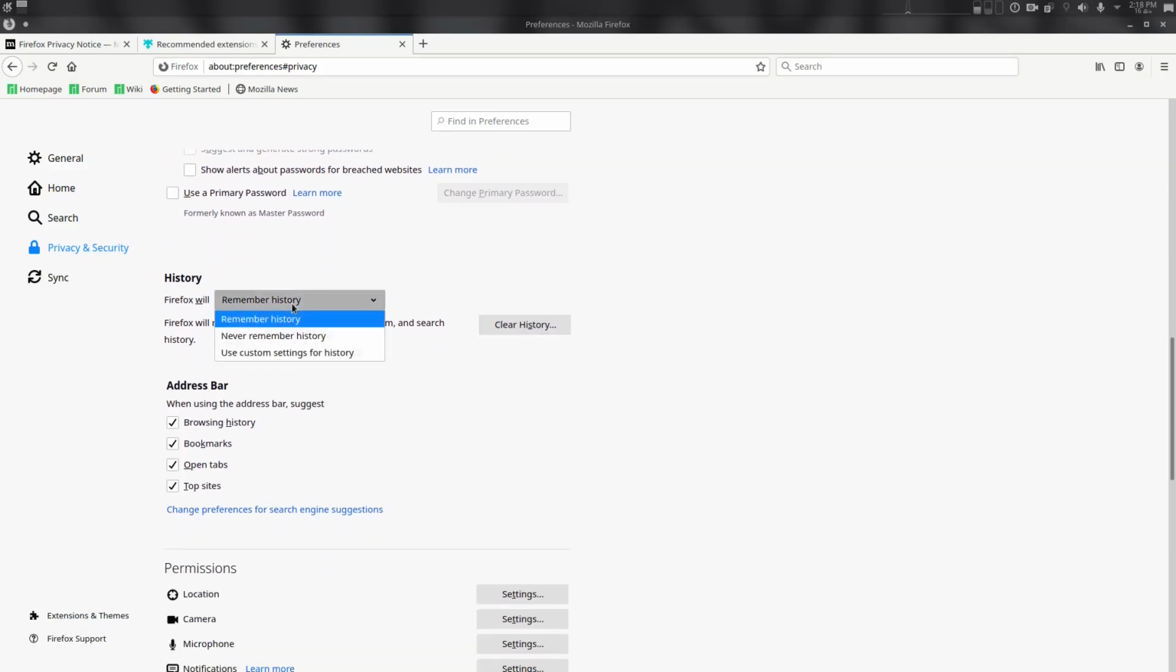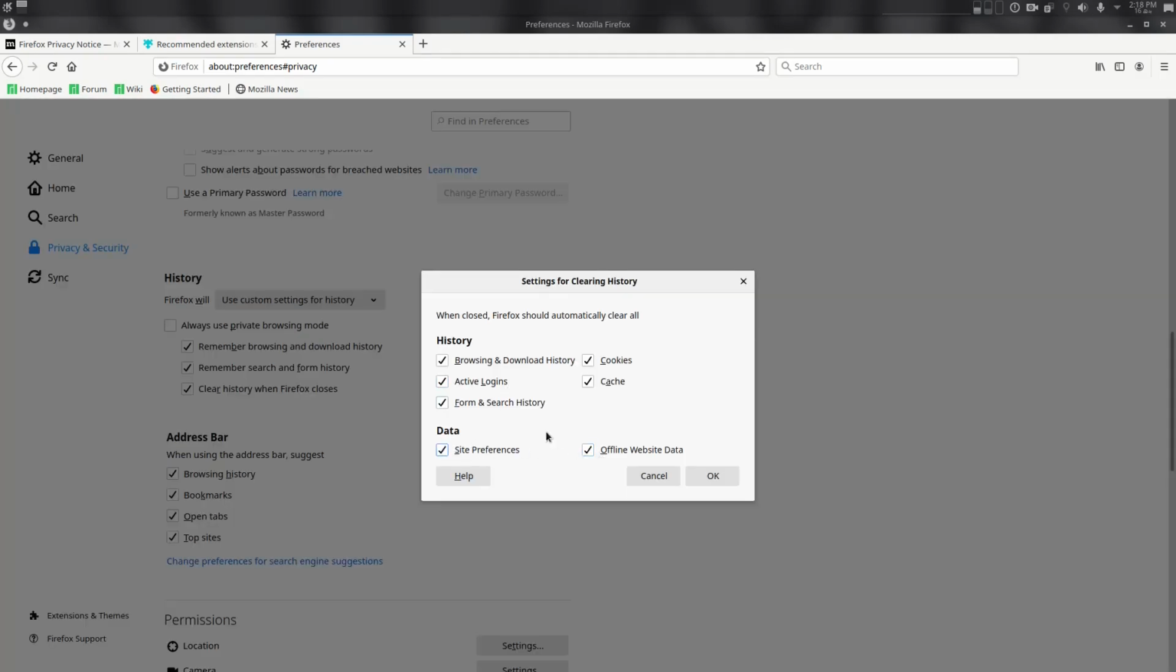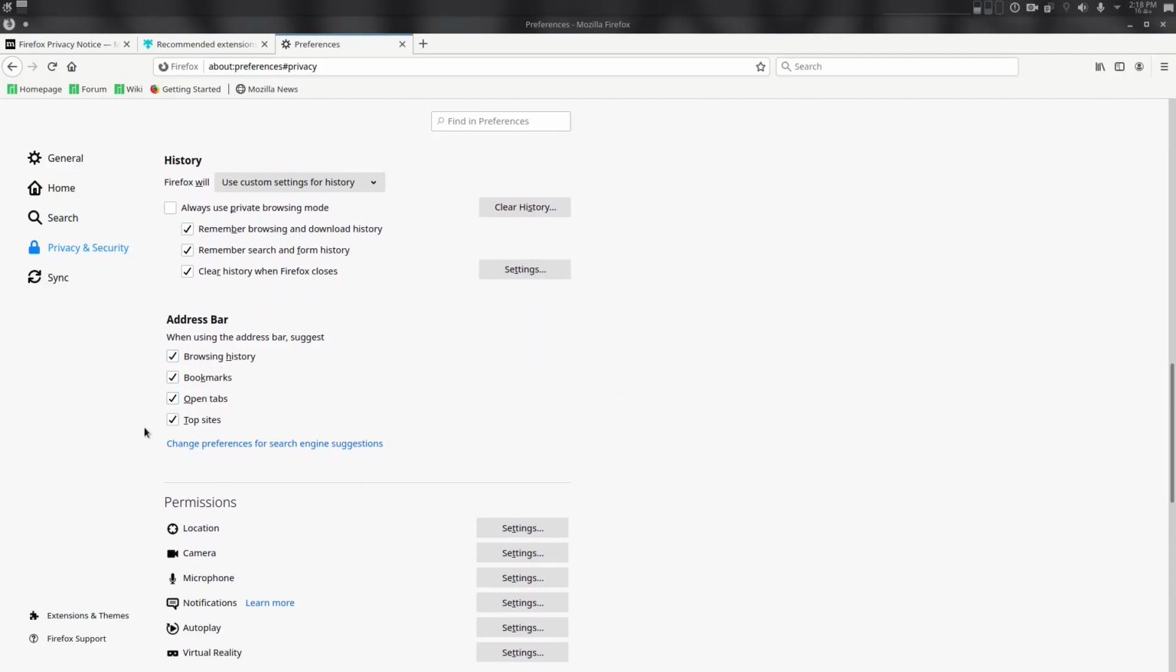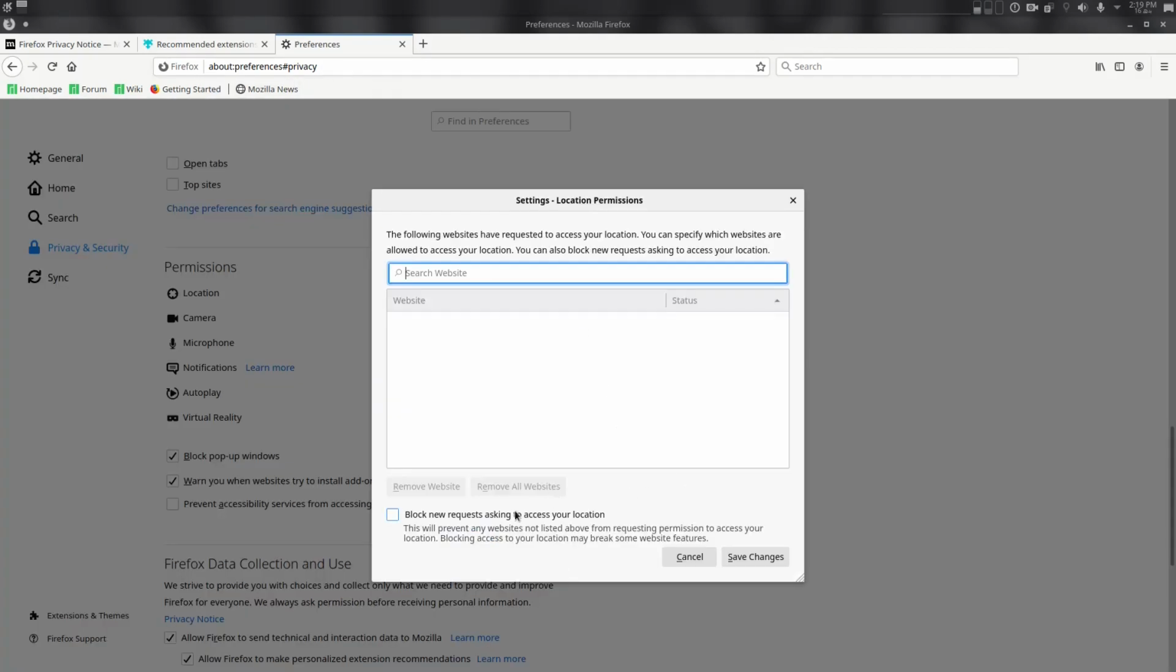History, you can set it to never remember your history, but then it will turn the browser into incognito mode all the time. But if you are not okay with that, just use custom settings and remember your history for your current session, but set right here to remove it every time it closes. It will remove all the search history and cookies and cache. So it's good. Address bar, you can remove all these suggestions. You don't need to keep your suggestions coming right here. Location, block the location request. You need to just block everything right here.